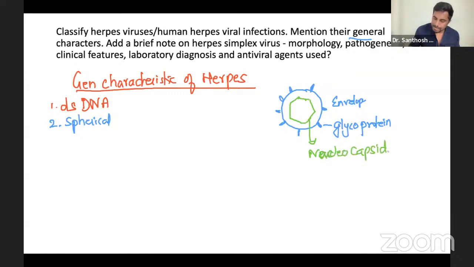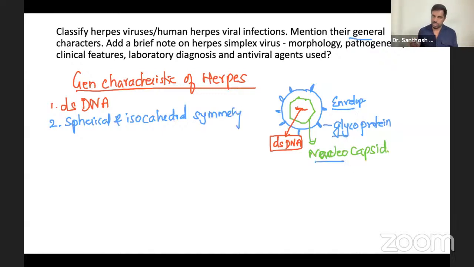Inside the nucleocapsid, you will have the DNA. It's sort of linear, so I'm just going to write DNA, double stranded DNA because it comes in the herpes group. H for herpes. This is the simple structure. They are spherical and they have icosahedral symmetry. All the herpes viruses are the same: an envelope, glycoprotein, nucleocapsid. You can draw the picture. This is the structure.